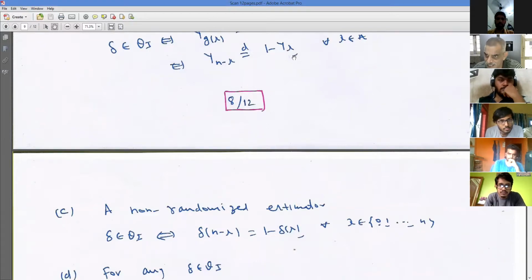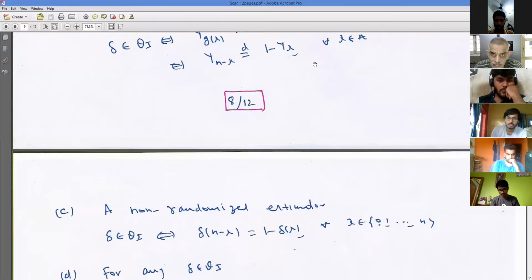Yx is nothing but delta x in the case of a non-randomized estimator. Because in a non-randomized estimator, this random variable is degenerate. Y n minus x takes only one value, which we call delta of n minus x, which is the same as 1 minus Yx, which takes only one value, delta of x. So any non-randomized estimator would have this form.